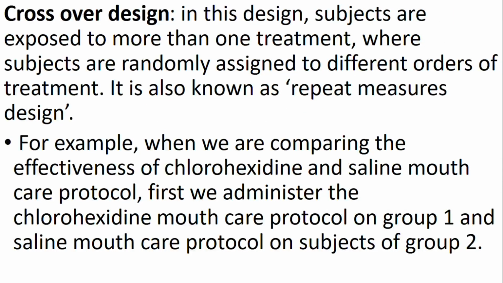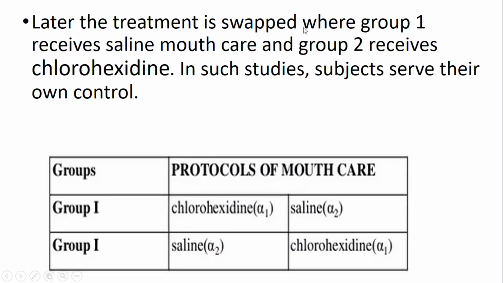Crossover design. In this design, the subjects are exposed to more than one treatment, where the subjects are randomly assigned different orders of treatment. It is also known as repeated measures design. For example, we are comparing the effectiveness of chlorhexidine and saline mouth care protocols. First, we administer the chlorhexidine mouth care protocol to group 1 and saline mouth care to group 2. Later, we swap, where group 1 receives saline mouth care and group 2 receives chlorhexidine. In such studies, subjects serve as their own control.